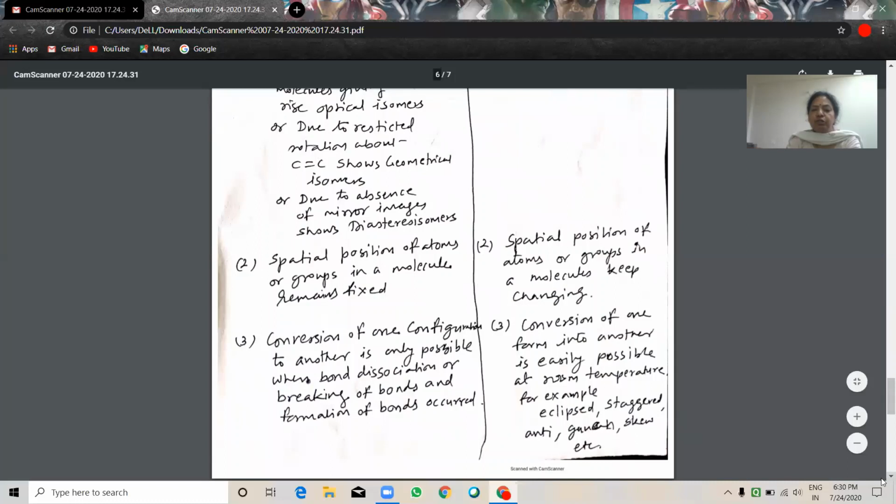In configuration, the spatial position of atoms or groups in a molecule remains fixed. In conformation, the spatial position of atoms or groups in a molecule keeps changing.